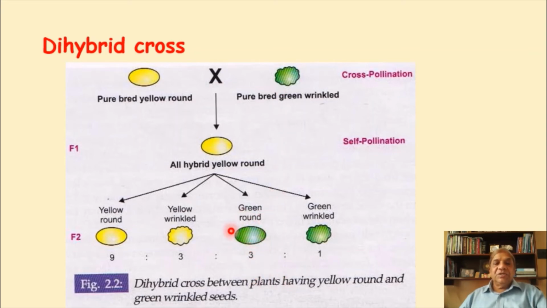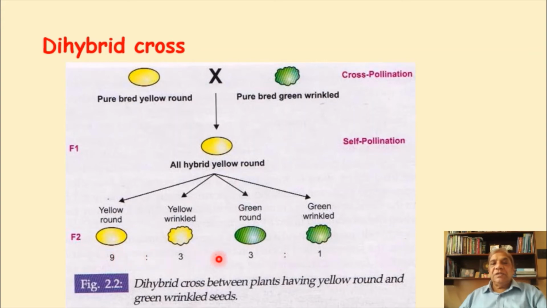That means smoothness has come from the one which was yellow in color, but this color has come from the seed which was wrinkled also. And then in one ratio, one obtained both the recessive characters, green as well as wrinkled.